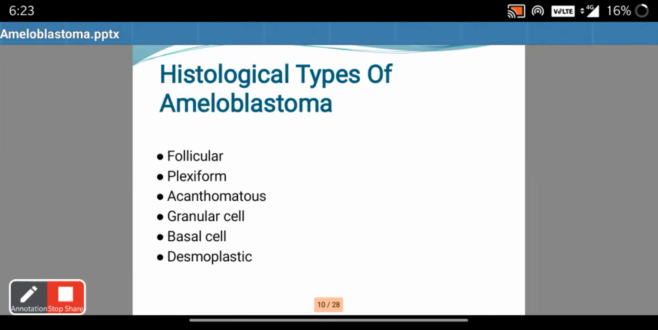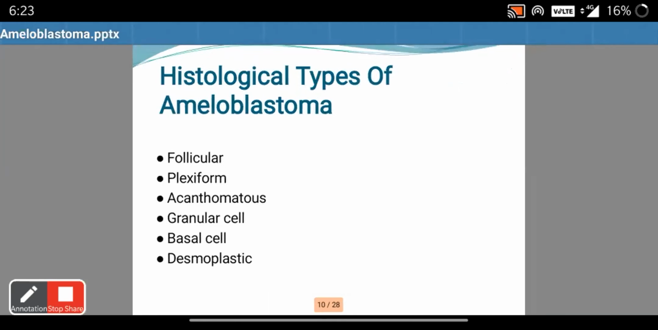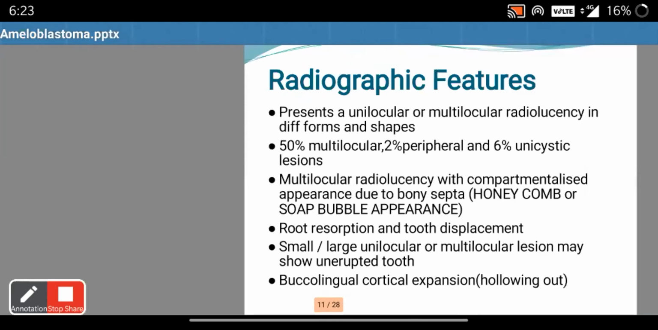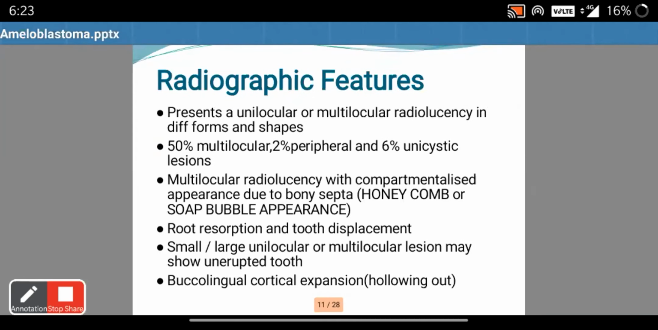The histological types of ameloblastoma, there are 6 histological types of ameloblastoma. They are follicular, plexiform, acanthomatous, granular, basal cell, and desmoplastic. Among these, desmoplastic is more destructive.